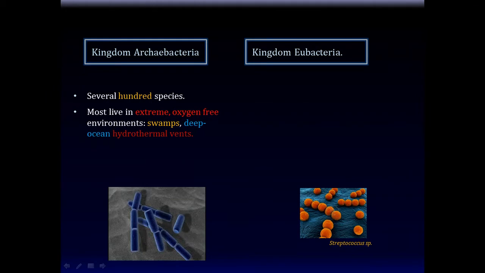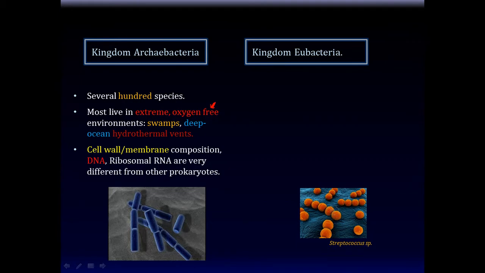They live in oxygen-free environments. That makes sense, because initially Earth did not have a lot of oxygen in its atmosphere. For example, swamps are a great place to find these. Deep ocean hydrothermal vents are hot, a terrible place to be, I think, and that's where you would find these.